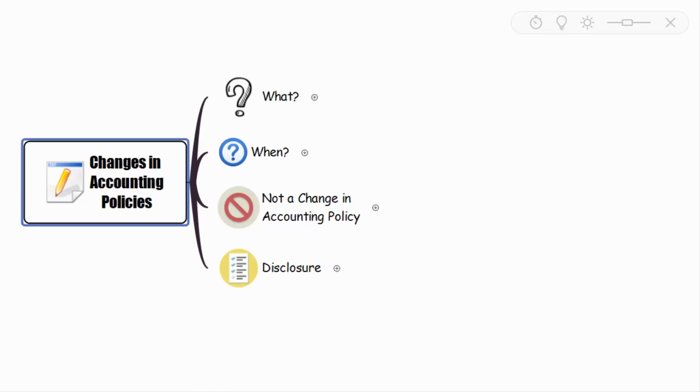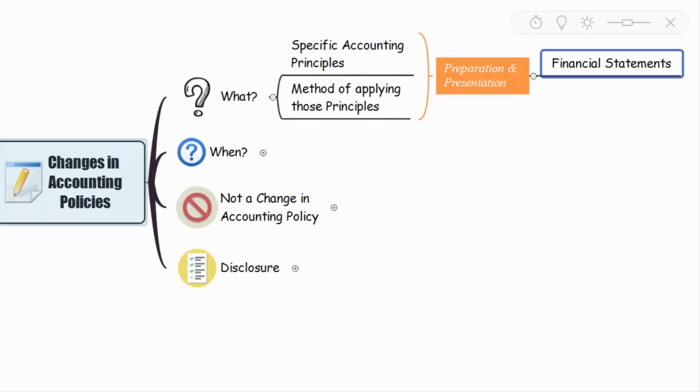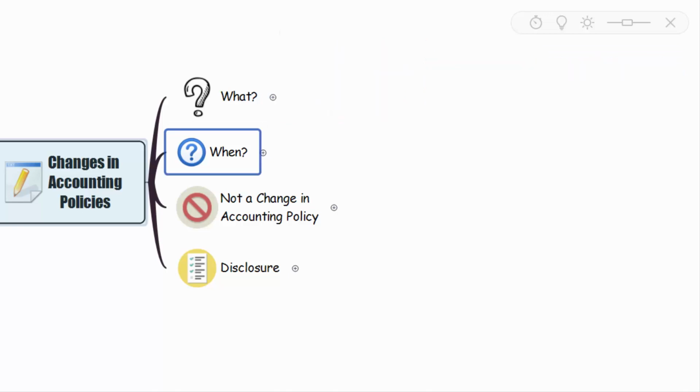Changes in accounting policies. First of all, what do we mean by accounting policy? Accounting policies are nothing but specific accounting principles and methods of applying those principles when we prepare and present financial statements, right?